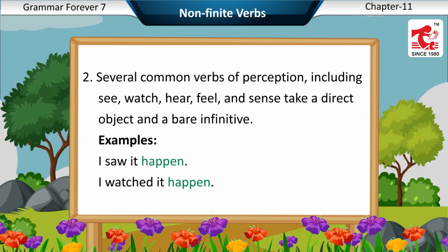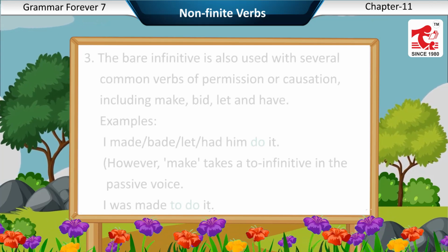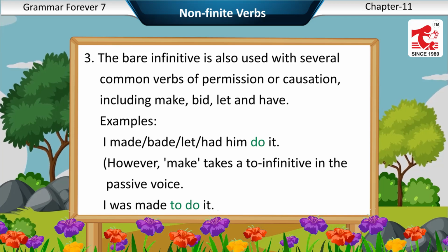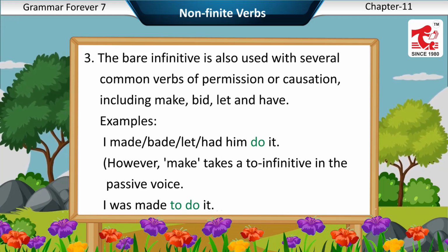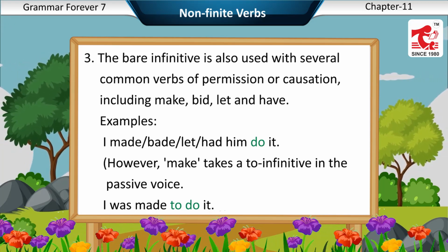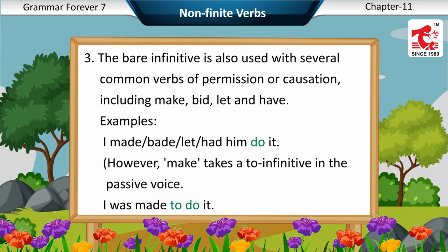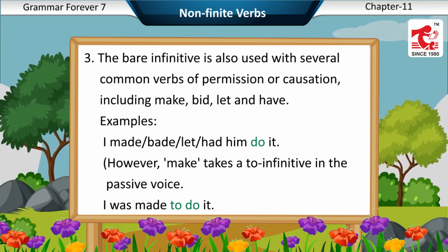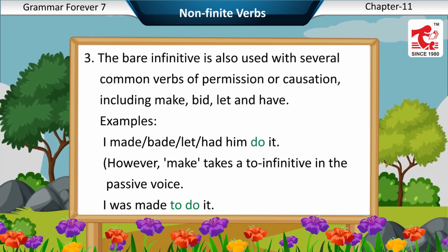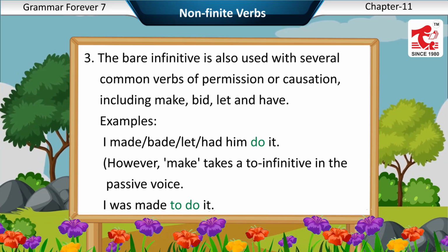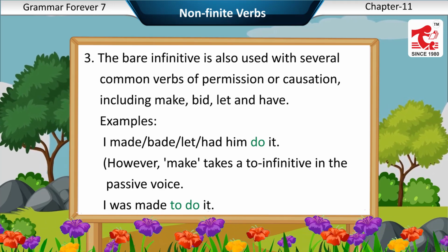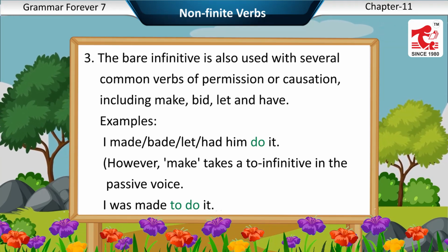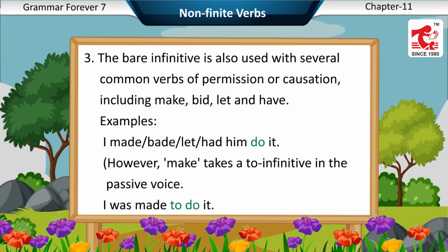I watched it happen. Third, the bare infinitive is also used with several common verbs of permission or possession including make, bid, let and have. Examples: I made, bade, let, had him do it. However, make takes a to infinitive in the passive voice. I was made to do it.